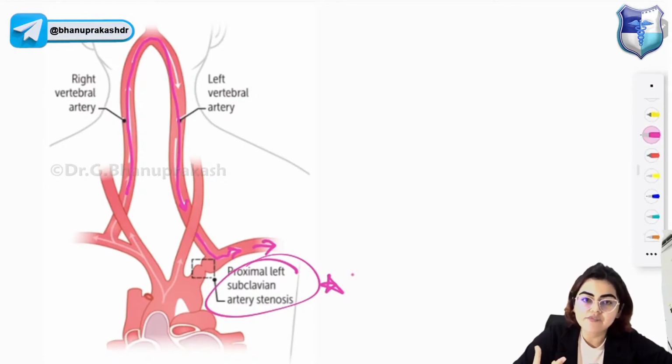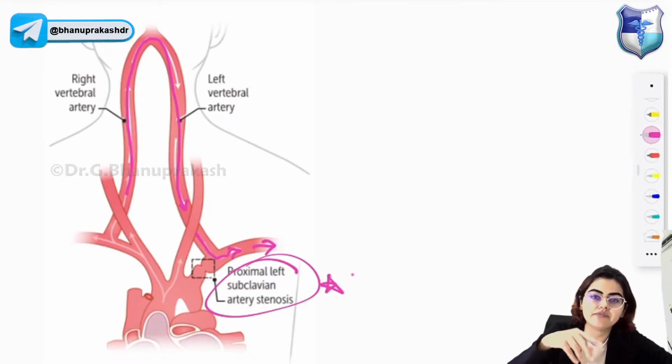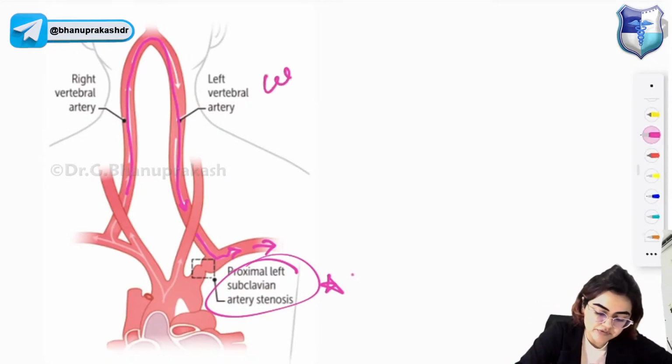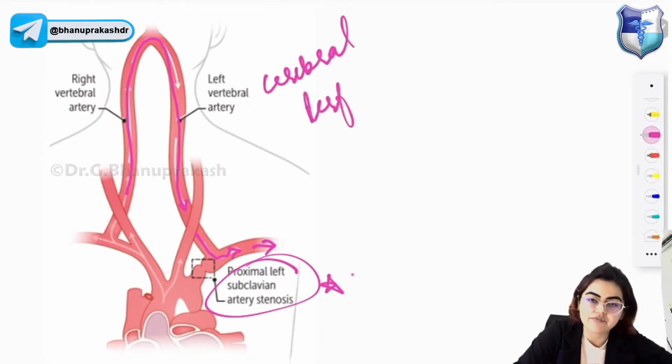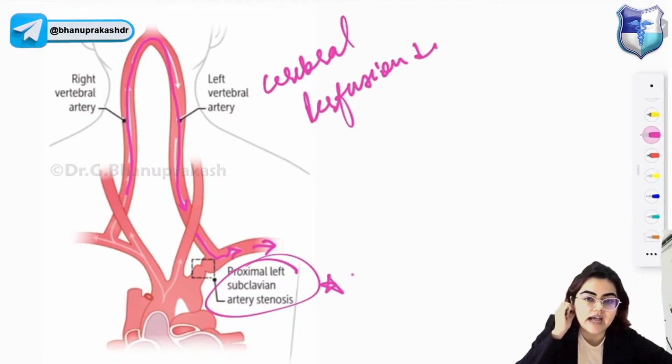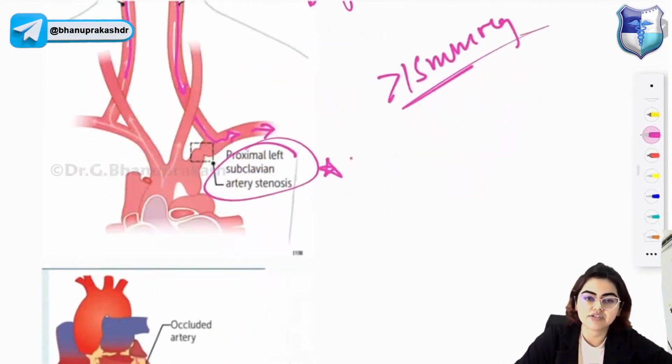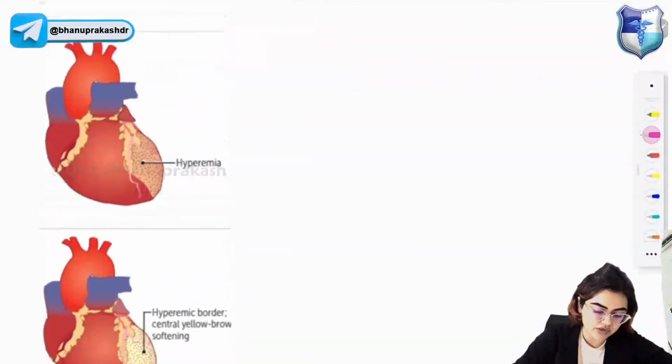So if there is stenosis of the subclavian artery proximal to the origin of the vertebral artery, what will happen? There will be reversal of blood flow in the ipsilateral vertebral artery, and when there is reversal of blood flow, the cerebral perfusion will decrease. That results in arm ischemia, pain, paresthesia, vertebrobasilar insufficiency, and more than 15 millimeters of mercury difference in systolic blood pressure between the arms. It is associated with arteriosclerosis and Takayasu arteritis.